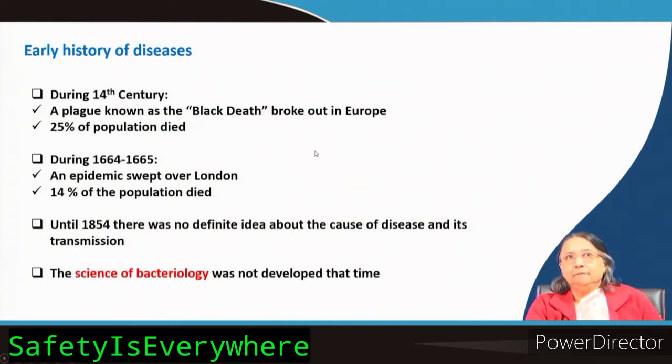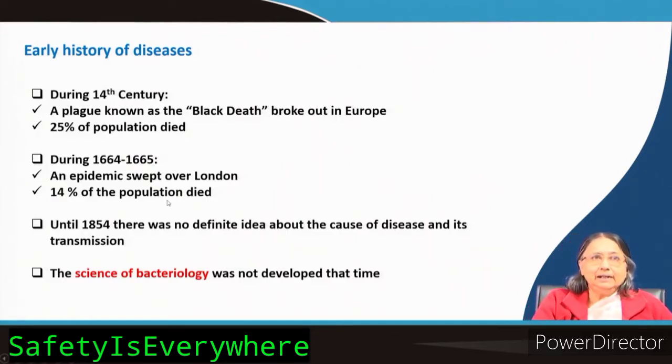Now, during 1664 to 65, an epidemic swept over London, and 14% of the population died. I have mentioned only two or three, but there are many such occasions. Until 1854, there was no definite idea about the cause of disease, why this type of epidemic or plague swept over during that time.